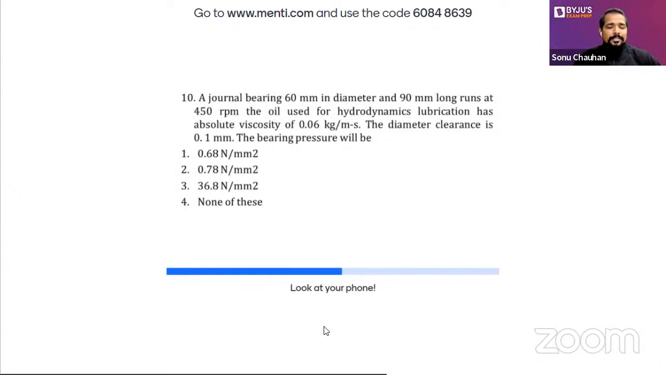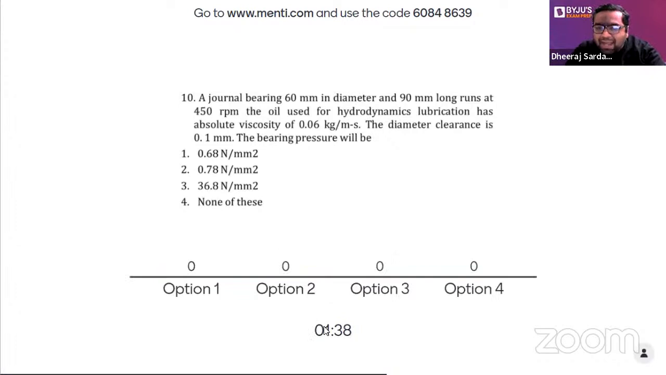The question is once again from the bearing: a journal bearing with 60 mm diameter, 90 mm long, runs at 450 rpm. The oil used for hydrodynamic lubrication has absolute viscosity of 0.06 kg per meter second. The diametral clearance is 0.1 mm. Find out the bearing pressure. So my dear, for this you need to find out the bearing pressure. Solve this. It is a numerical, so the time given is more, and I feel many of you would be giving the right answer.